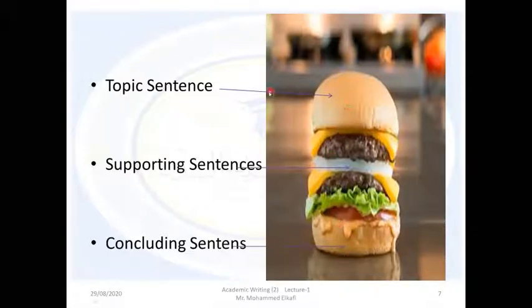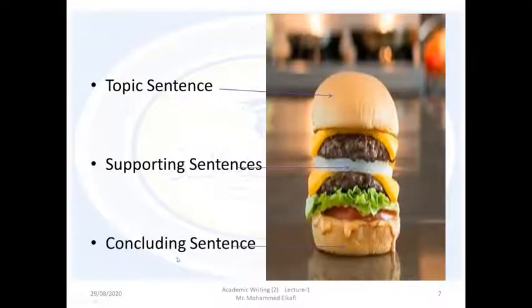The top one we can describe as the topic sentence in the paragraph, and the bottom one is similar to the concluding sentence of the paragraph. And here we can see the meat, and also the cheese and lettuce, and also the egg or something like that. All of these things are used as supporting sentences.